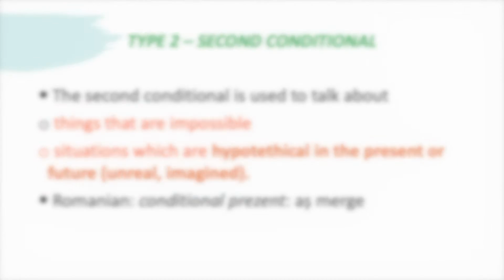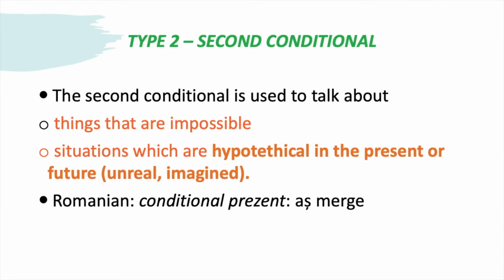We will move now to the second conditional, so type 2 of conditional sentences, which we call in English second conditional. The second conditional is used to talk about things that are impossible or about situations which are hypothetical in the present or future. So these situations are unreal or imagined.